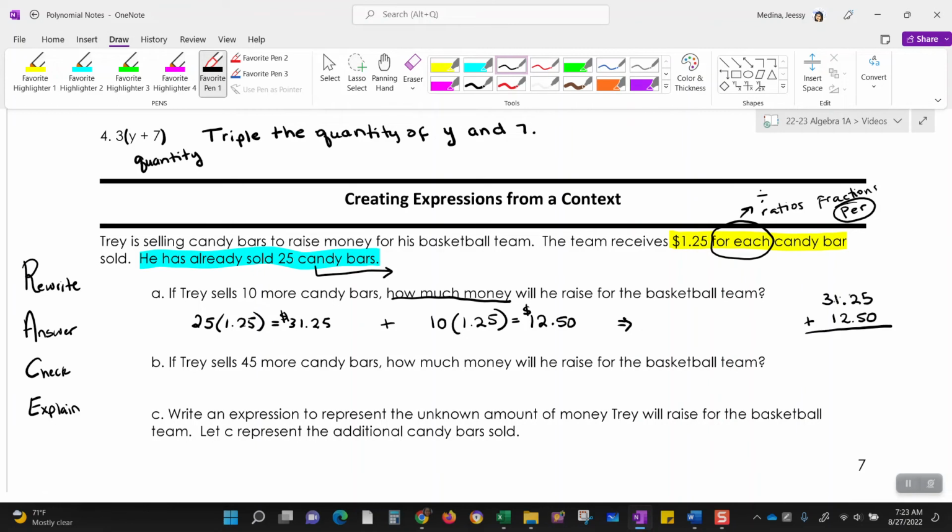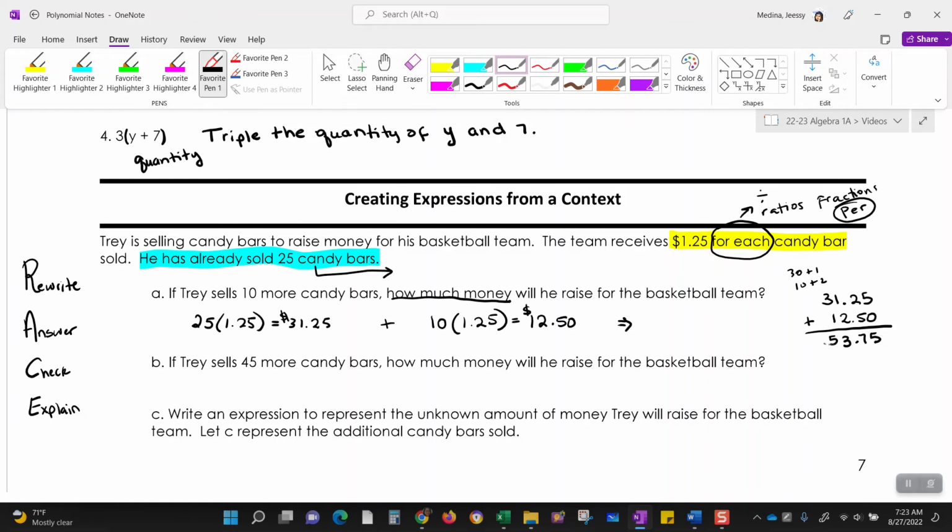All right, well, I look at this like 50 cents and 25 cents are going to make 75 cents. And then I think of the 31 as 30 and 1. Right? And I think of the 12 as 10 and 2. So 30 and 10 is 50, 1 and 2 is 3, so this is 53.